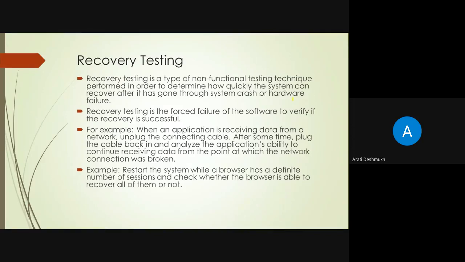The next is recovery testing. What happens in recovery testing? Recovery testing is a type of non-functional testing. It determines how quickly we can use the system and recover data after a system crash or hardware failure. In recovery testing, we force the software to fail and verify that the recovery is successful.